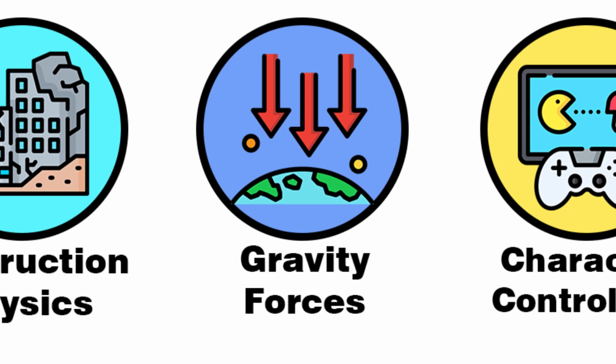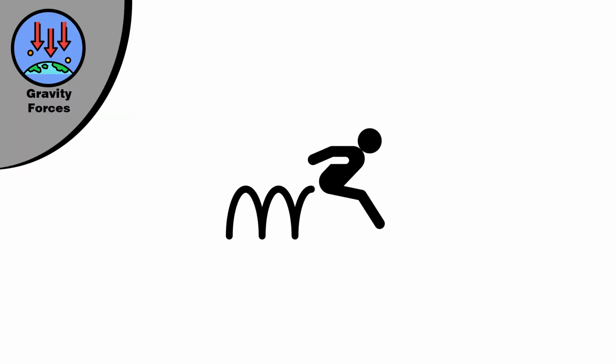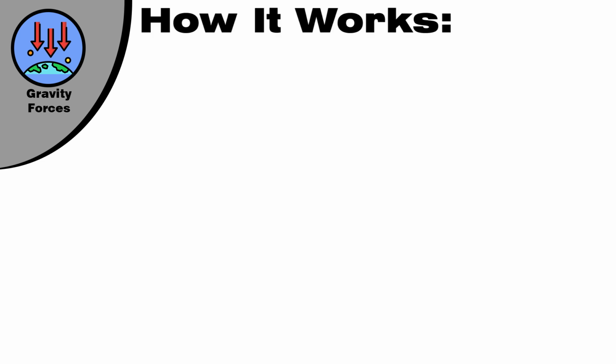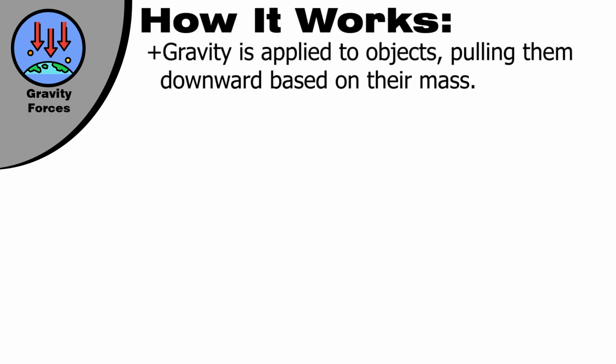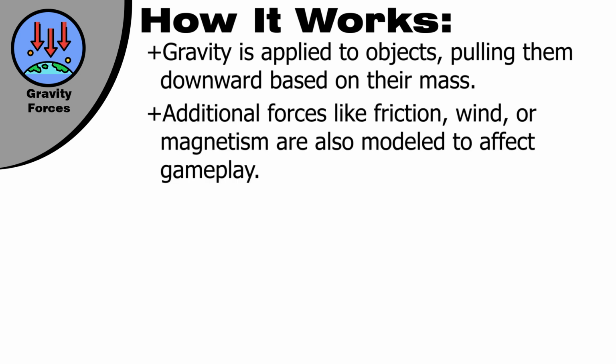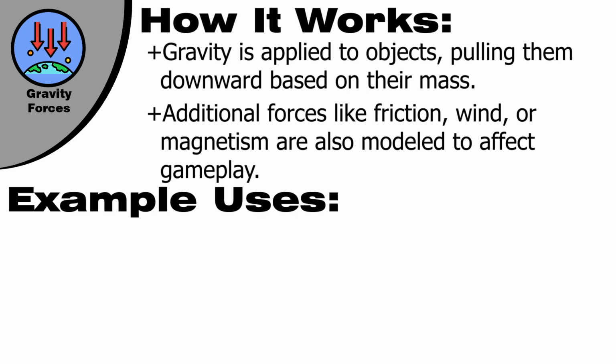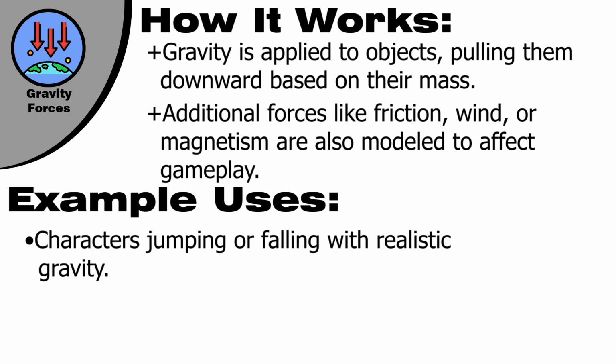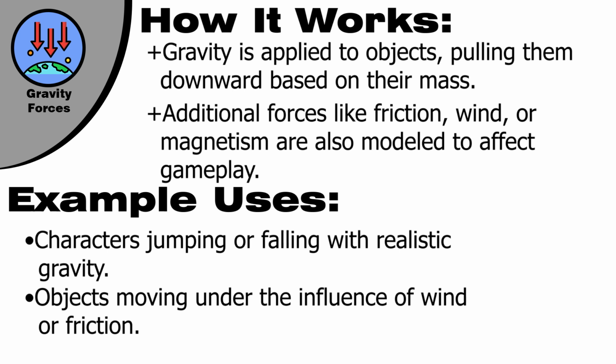Gravity and forces. Gravity and forces control the movement of objects and characters, simulating real-world physics. How does it work? Gravity is applied to objects, pulling them downward based on their mass. Additional forces like friction, wind, or magnetism are also modeled to affect gameplay. Example uses: characters jumping or falling with realistic gravity, objects moving under the influence of wind or friction.